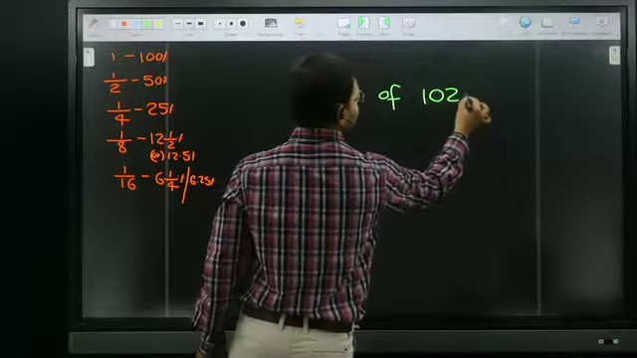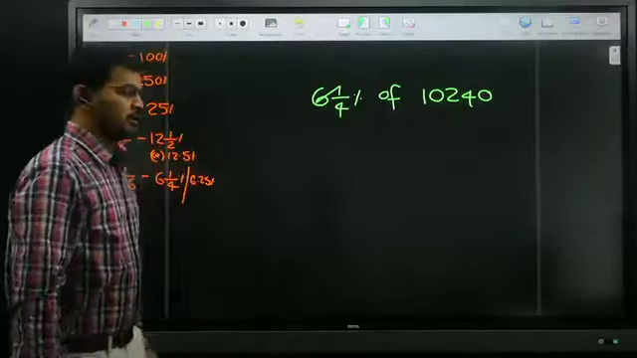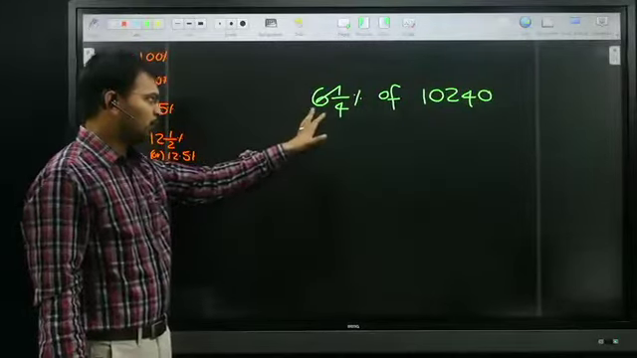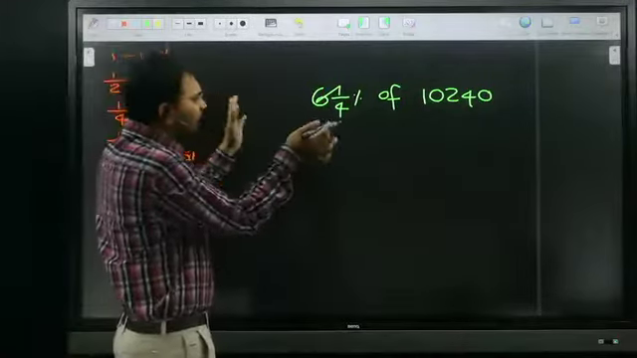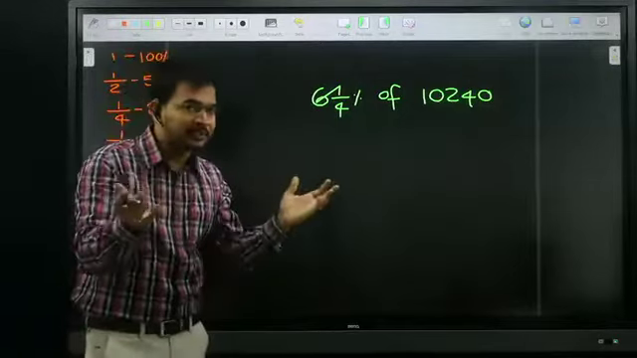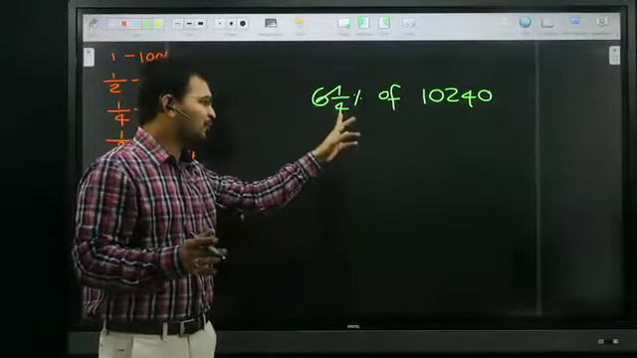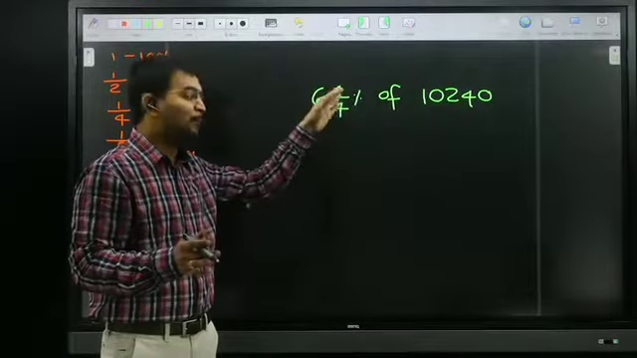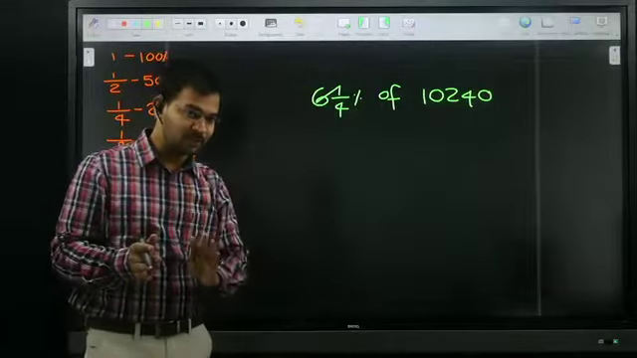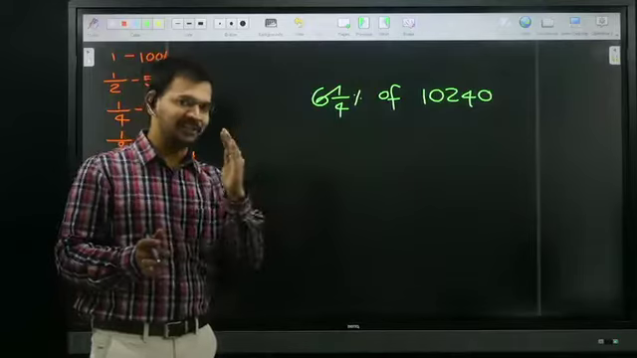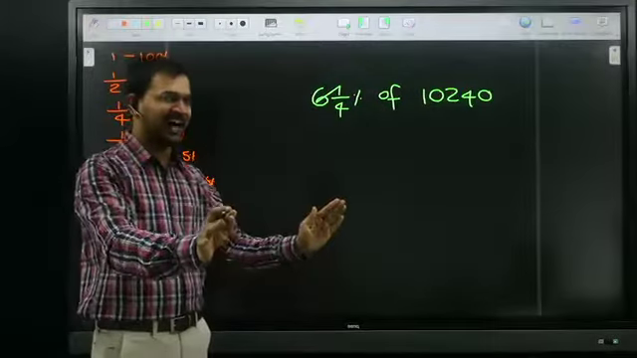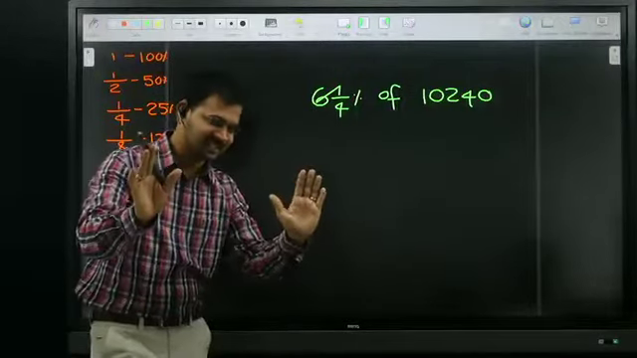If you don't know this type of fraction table, how do you generally start this problem? 6 1 by 4 is a mixed fraction. 6 times 4 is 24 plus 1 is 25, so 25 by 4 percentage, which is 25 by 4 by 100, which reduces to 1 by 16, then 16 into 10,240, and after doing some circus it will take 640. It will take some time.